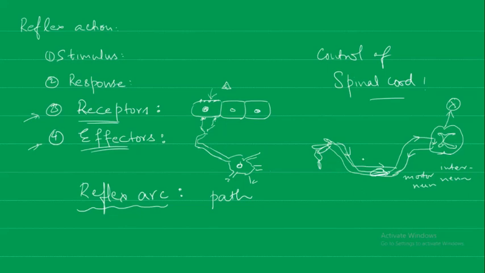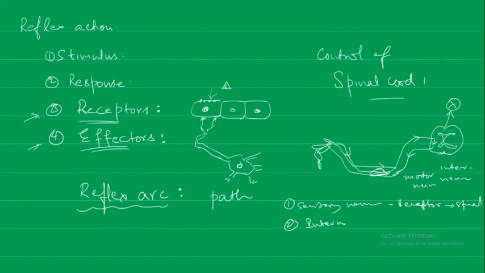So what are the steps of the reflex arc? The sensory neuron carries the message from the receptor to the spinal cord. Then what is going to happen?